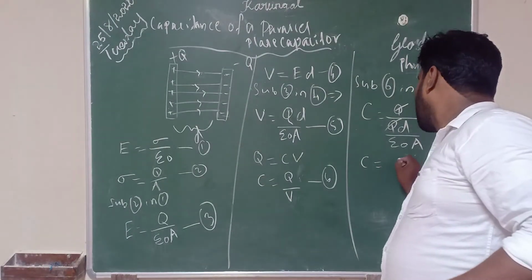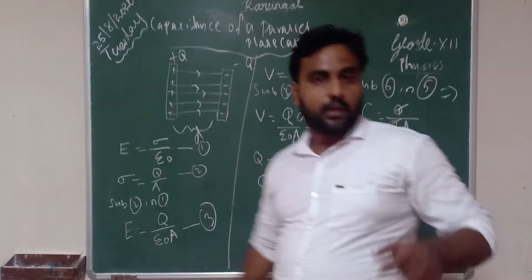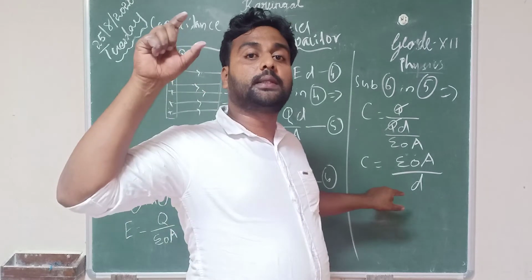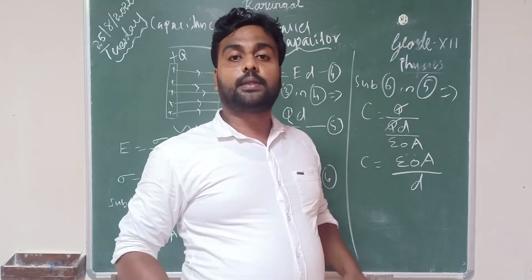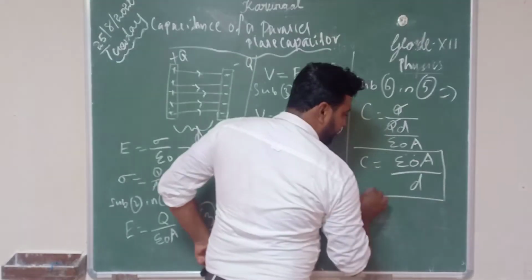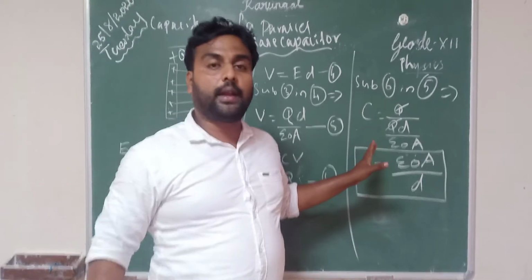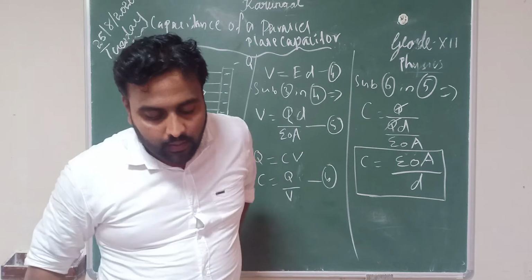So C is equal to epsilon 0 A by D. This is the equation we got to find the capacitance of the capacitor. This is how we can find the capacitance of a capacitor.